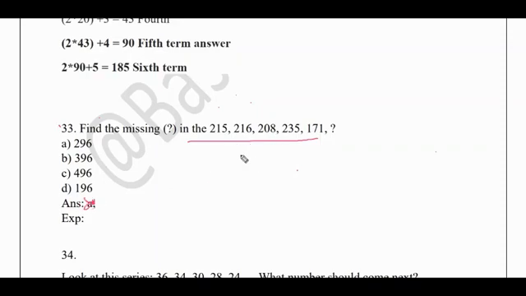Okay, so I'll try to solve it now. So here the difference is 1. Here the difference is -8. Okay, here the difference is plus 27. Here the difference is -64. So after seeing this you will get an idea.